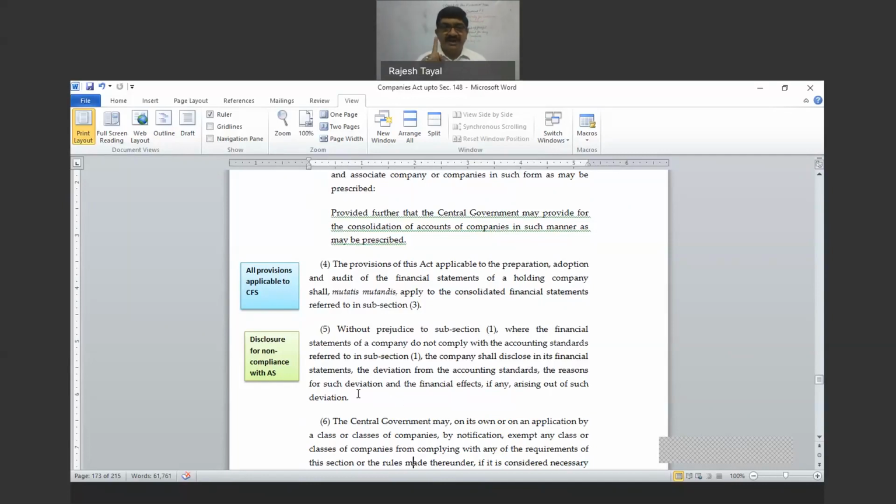Four things. Number 1, deviation is there. Deviation and non-compliance are one and the same thing. Number 2, which accounting standard. Number 3, why. Number 4, impact. Had you complied with those accounting standards, how would the financial statement have changed? Give a reason, give a statement for that also. That is subsection 5.